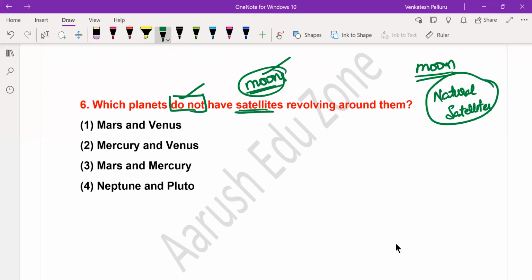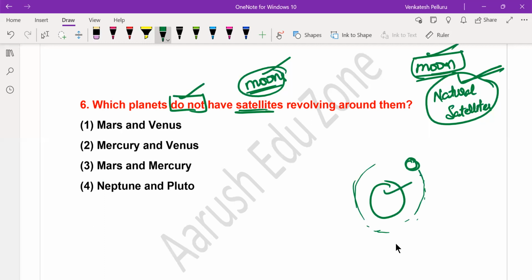Of course, we have actually introduced thousands of satellites till date into the orbit of the Earth, but that doesn't count. We are talking only about natural satellites. So when you consider only natural satellites, Earth is having only one natural satellite, that is Moon. Generally, what is a satellite? Satellite is any object which is smaller than the object that it is revolving around. So for example, Earth is larger than Moon, and the Moon actually revolves around the Earth.